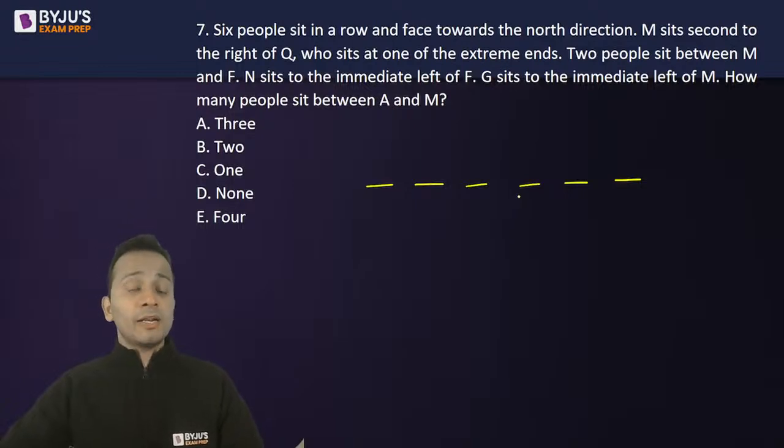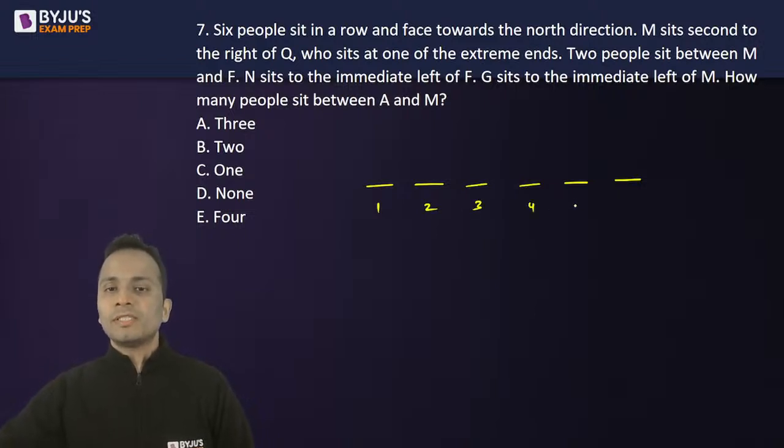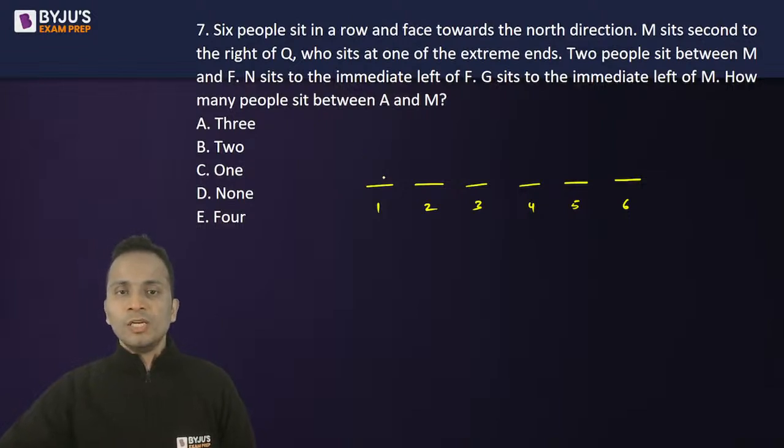Now, 6 people are sitting in a row and they face towards north direction. Great. M sits second to the right of Q, who sits at one of the extreme ends. Now, Q sits at either chair number 1 or chair number 6, right? But M sits second to the right of Q. So there must be someone who is on the right of Q. So Q will be sitting at chair number 1 and M sits second to the right of Q. So this is first to the right and then second to the right. So M will sit at chair number 3.